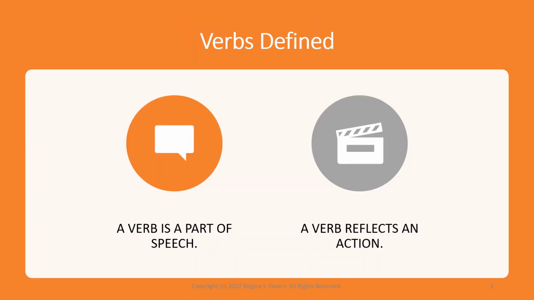So verbs defined. A verb is a part of speech, just as a noun is, and a verb reflects an action. Pay attention to who is performing the action. When you are correcting your sentences, make sure that the subject is actually performing the action, whatever that action is.